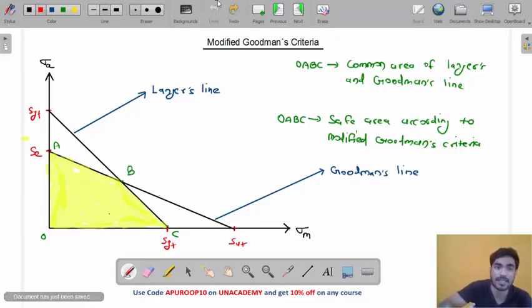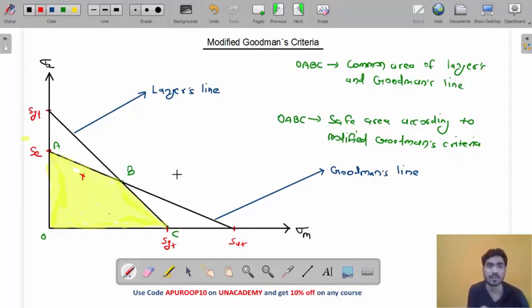Do you understand this? And if the point is here, then it is closer to this line, my friend. BC is Langer, AB is Goodman. So according to which criteria will it fail?